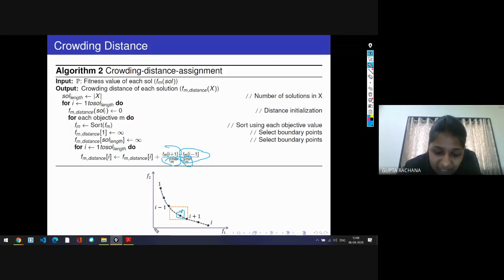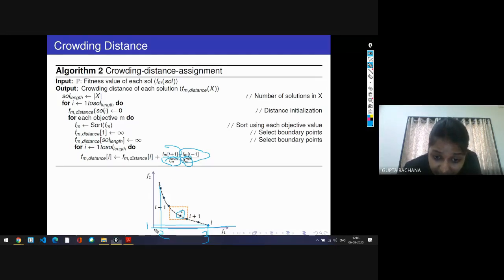For example, if we are talking about F1, the first solution has the minimum value of F1, say 2, and the maximum is, for example, 3. So in the division, F max minus F min, the denominator will be 3 minus 2.